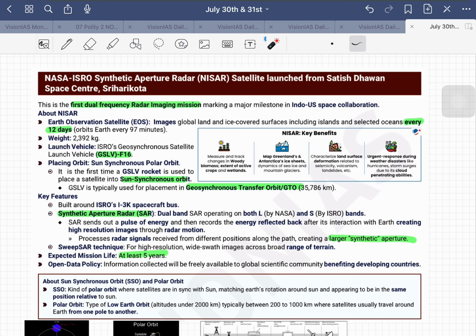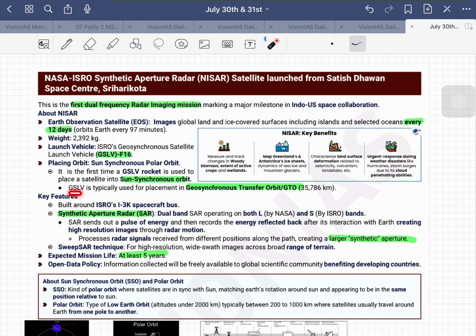And weight is this much. That's not so important. What is the launch vehicle here? GSLV F-16. But the unique thing about this is that generally for placing a satellite in sun synchronous orbit we use PSLV, but here we are using GSLV.